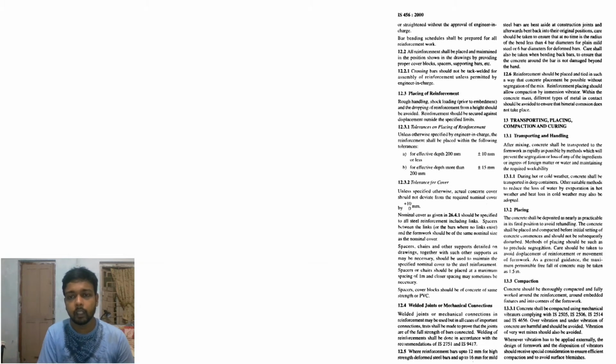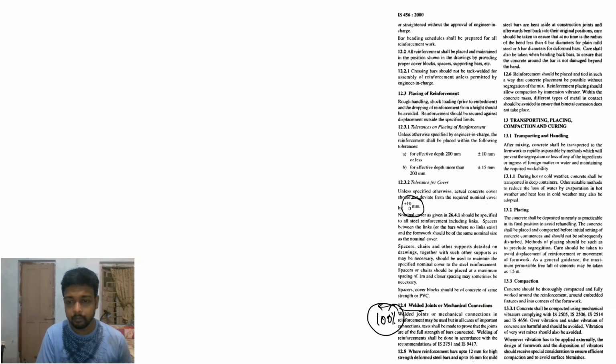Okay, now we talk about the placing of reinforcement. Tolerance of cover plus 10 mm, 0 to 10 mm. Welded joint load strength transformation 100%.